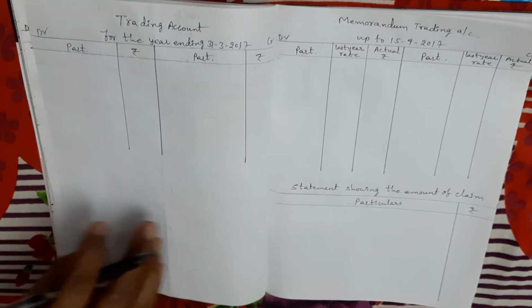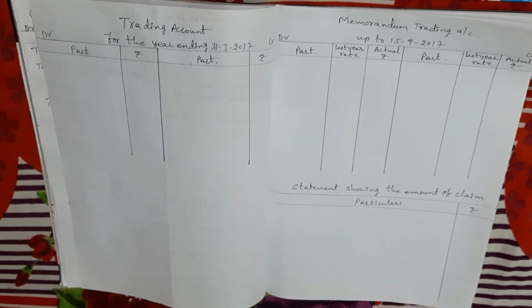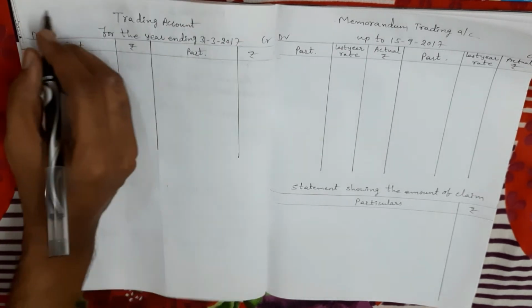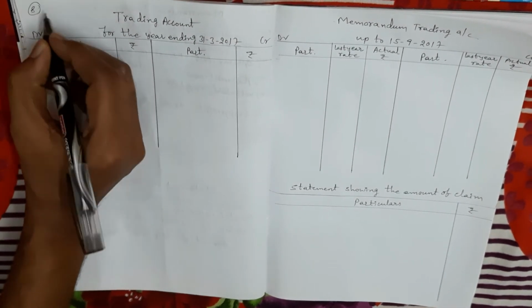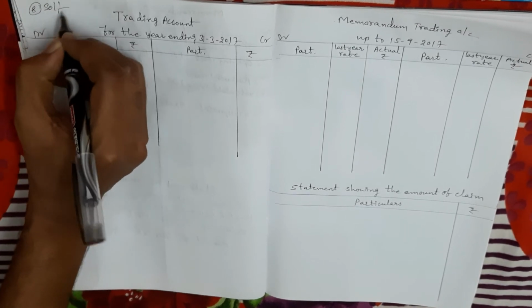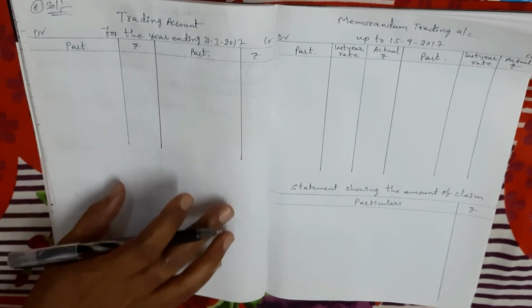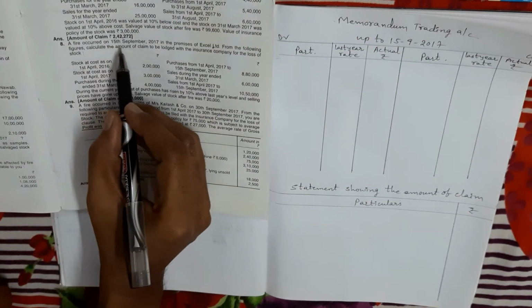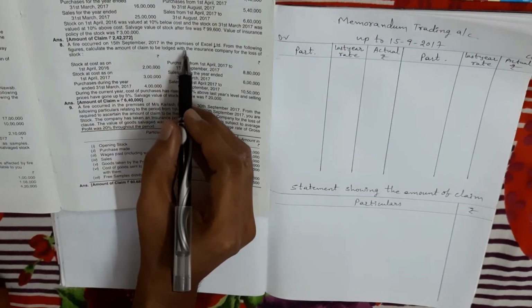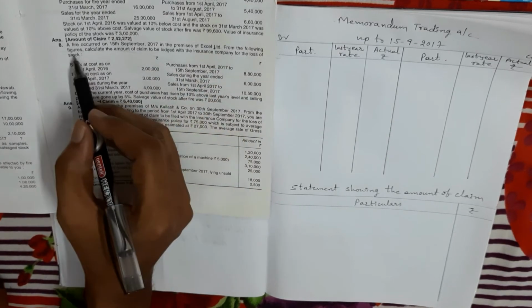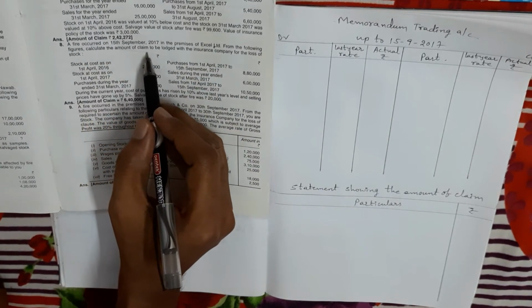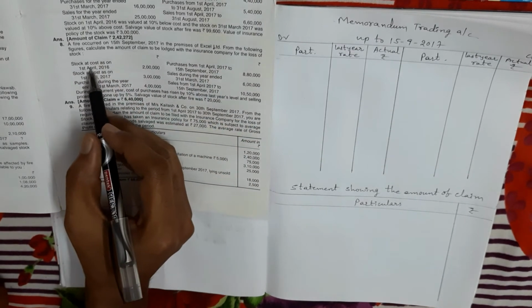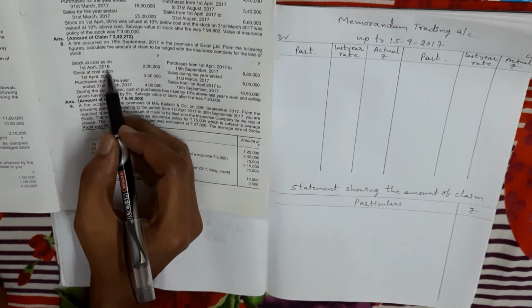In your textbook on page number 31, see problem number 8, which is so important for 12 marks. This is a different problem, so listen carefully. A fire occurred on 15 September 2017 in the premises of Excel Limited. From the following figures, calculate the amount of claim to be lodged with the insurance company for the loss of stock. Stock at cost as on 1st April 2016.